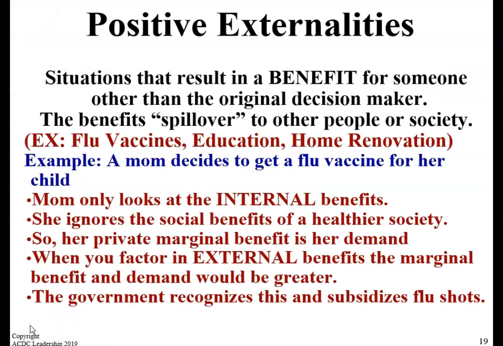Positive externalities are situations that result in a benefit for someone other than the original decision maker. Vaccines are a good example. Someone who's getting a vaccine is looking at their internal benefit. When you factor in the external benefits to others, the marginal benefit and demand would be greater. To correct for this, the government would subsidize vaccines.